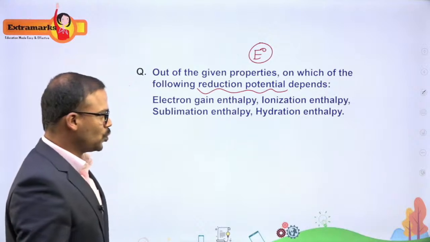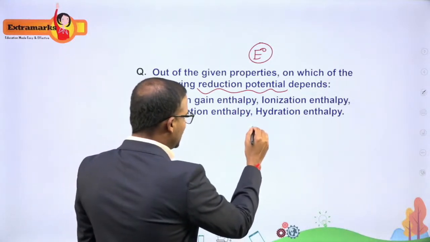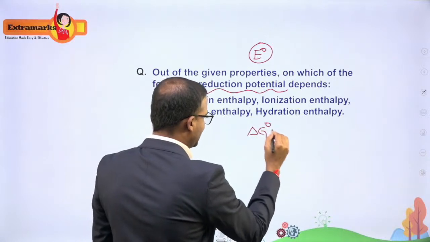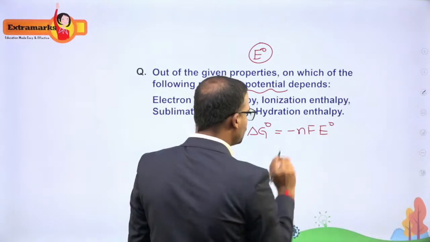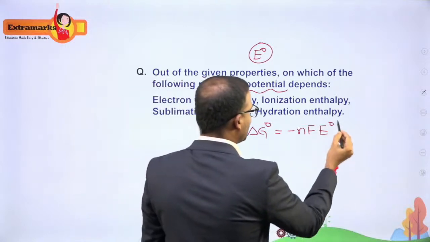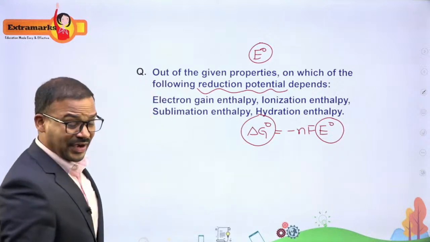Okay, so to answer this, first we have to know how we calculate this E naught. So the first formula which comes to my mind is delta G naught is equal to minus nF E naught cell, right? So to find out the reduction potentials, I need to find out the delta G naught, right? And how do you find out delta G naught?